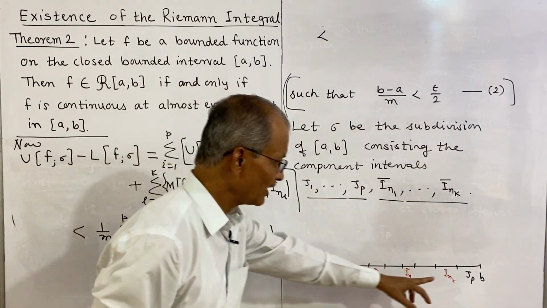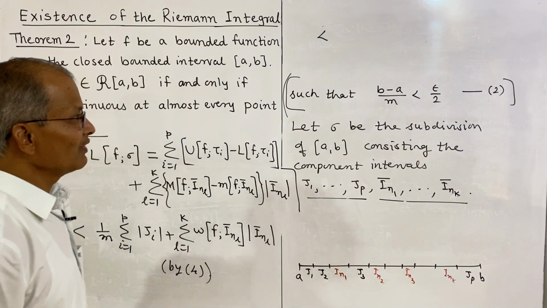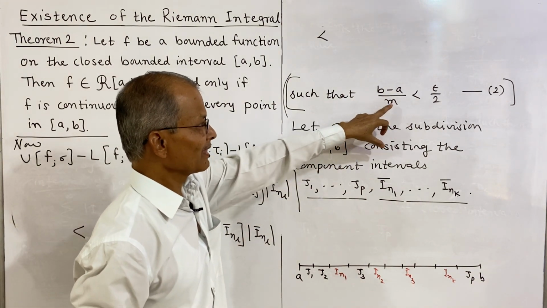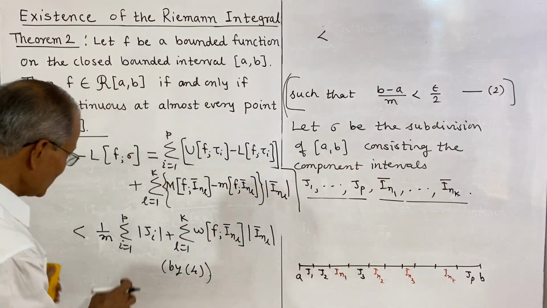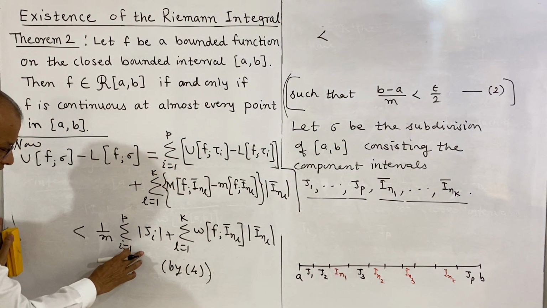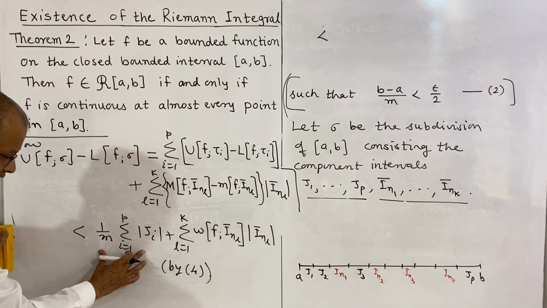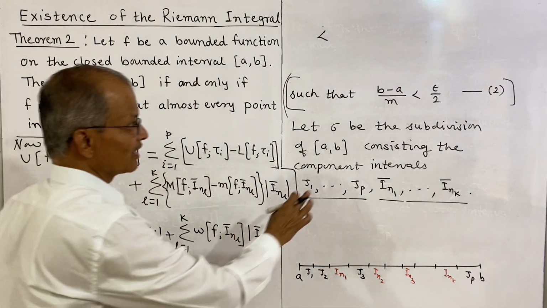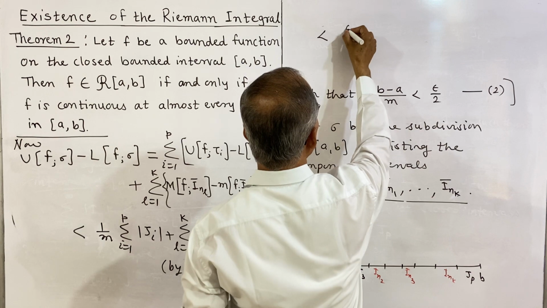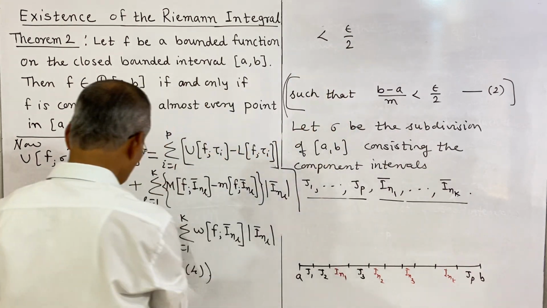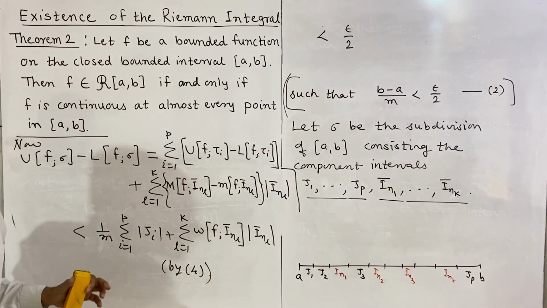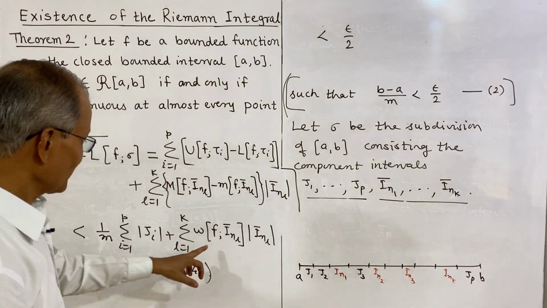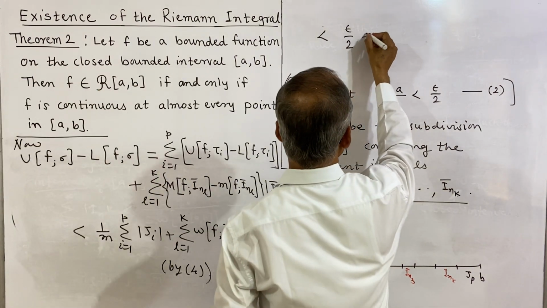The length of interval a to b is b minus a, and we have written earlier this b minus a divided by m is less than epsilon by 2. So this will be less than b minus a, and thus the expression will be less than b minus a divided by m, and that is less than epsilon by 2. So the first term will be less than epsilon by 2, because this quantity is less than b minus a, and plus, so plus what is this?